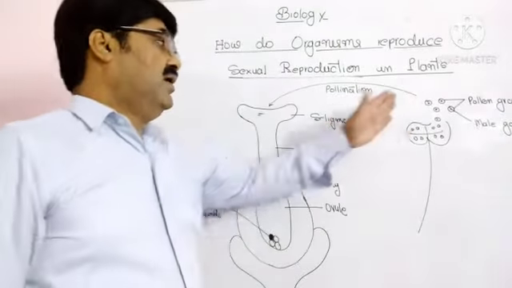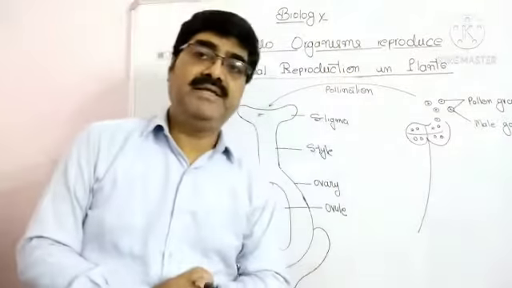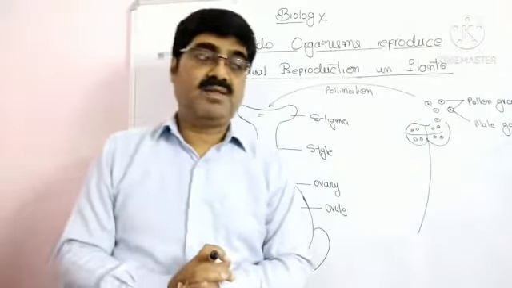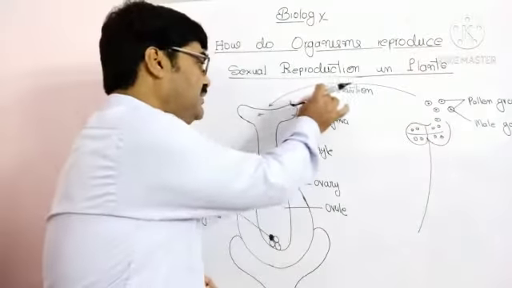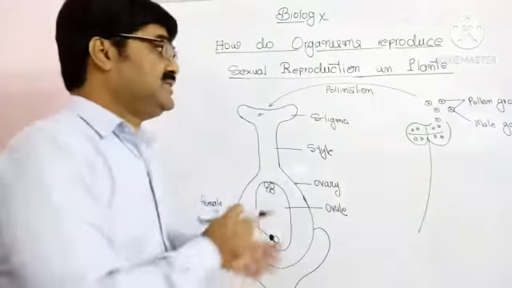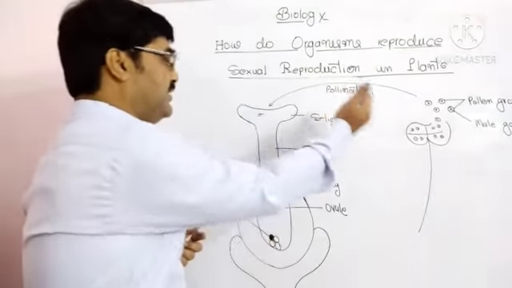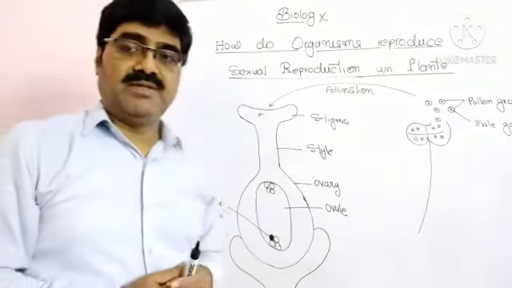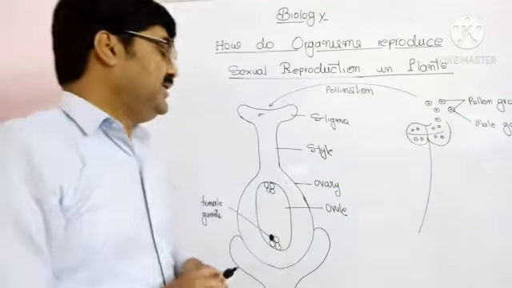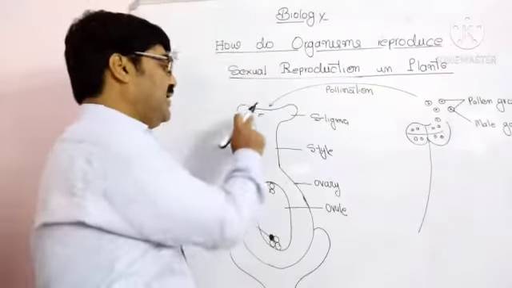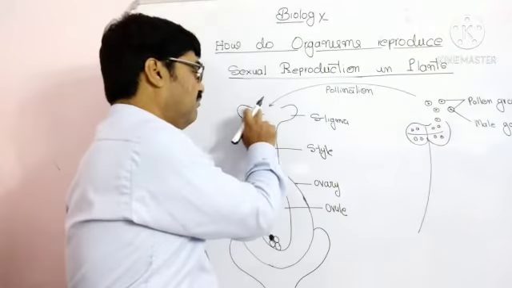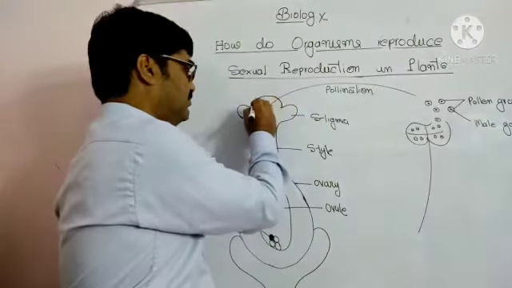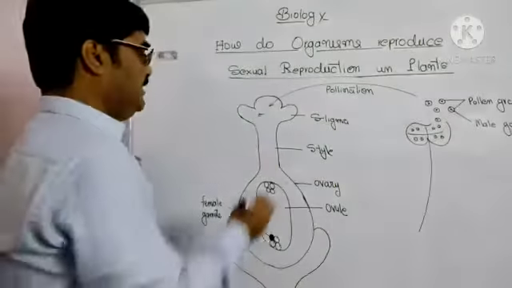Now, after pollination, the pollen grains reach the stigma of the carpel. If the pollen grain is of the same species, meaning the pollen grain and the stigma are of the same species, in that case it will secrete an enzyme, and this enzyme dissolves the wall of the stigma.